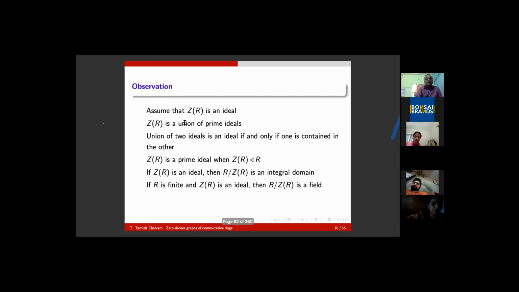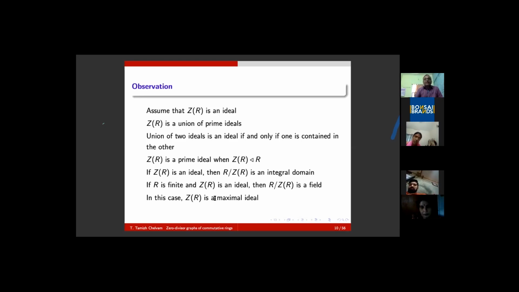Now suppose R is finite, what will happen? R is finite and Z(R) is an ideal, then already the quotient is an integral domain. R is finite, so the quotient ring is finite, therefore the quotient ring is a field. That is, for a finite commutative ring, if Z(R) is an ideal, then R by Z(R) is a field. Okay. Now come back. If R by M is a field, M is a maximal ideal, therefore Z(R) is a maximal ideal. Please note that already we have observed that every ideal is contained in Z(R).